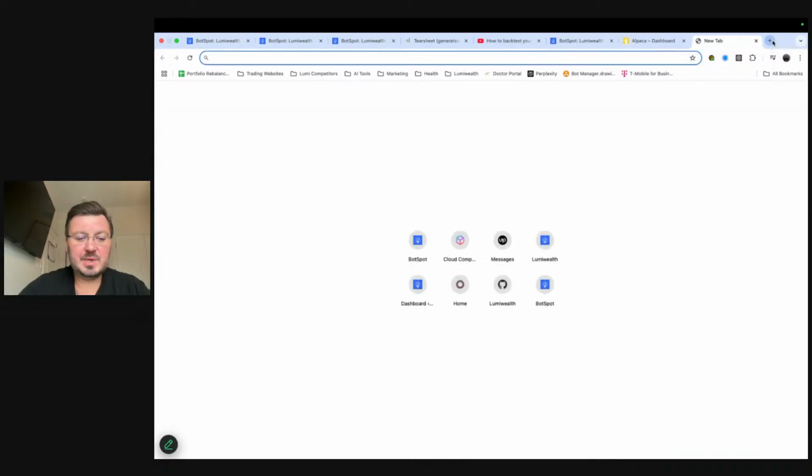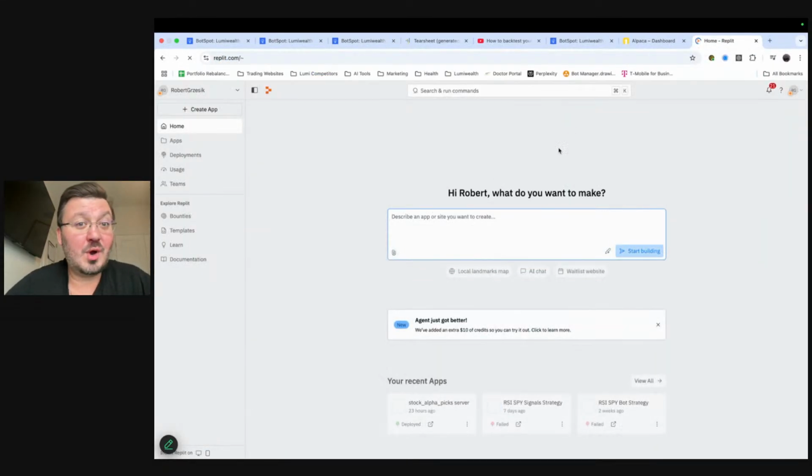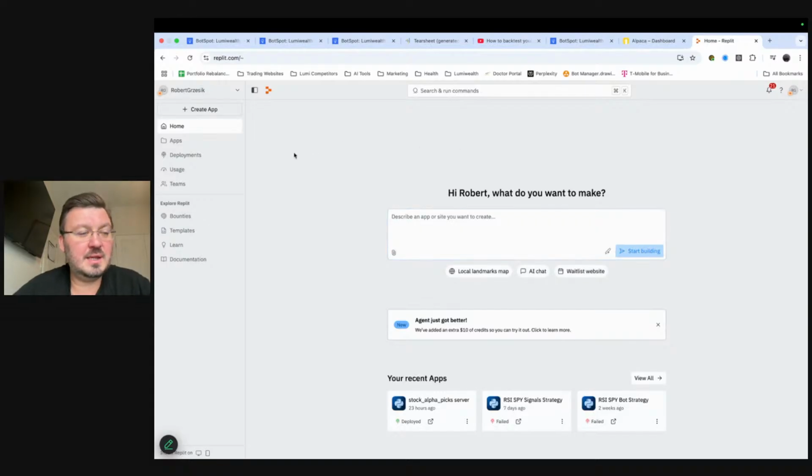And then the next thing we have to do is go to Replit. Okay, you guys maybe have heard of Replit. These guys are rock stars in the tech world. I think they just got like a $2 billion valuation, or probably even more than that, actually. One of the fastest growing companies in tech right now. They make it super, super easy for you to take code and actually run it and deploy it, which is exactly what we're going to do here. So if you haven't made an account, you can make an account with Replit. It's free, right? So you can make an account there.